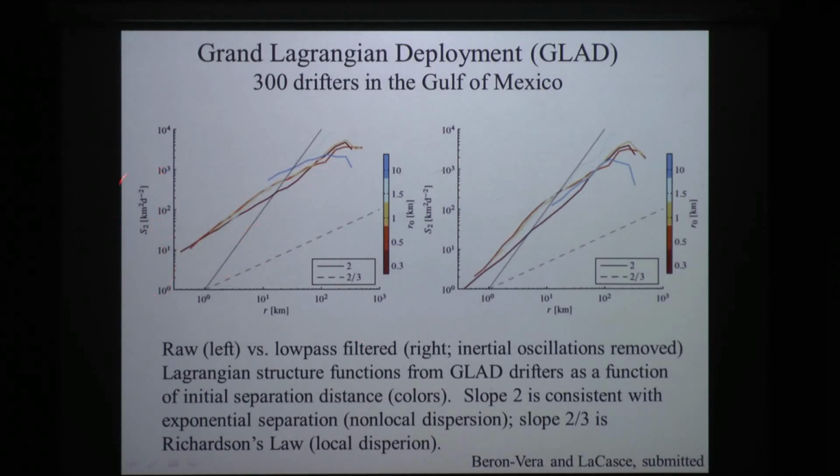Here you're seeing the Lagrangian structure function, but basically this is consistent with Richardson's law if it has this slope, and if it has this slope, it's exponential separation. And this is the unfiltered data. Well, then they take the trajectories and they low-pass filter them to remove inertial oscillations. I wonder how much else they've removed when they do that. When they do that, though, the curves get steeper, and they argue it looks more consistent with exponential separation. This is a paper that I understand from Javier is under review right now.